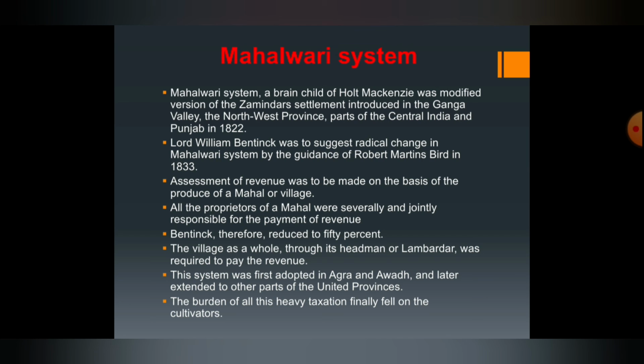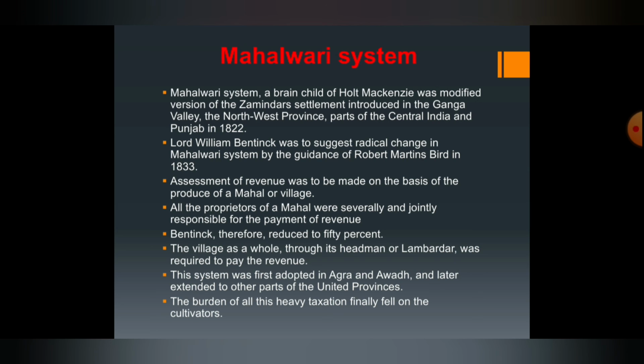The assessment of revenue was to be made on the basis of the produce of a mahal or village. All the proprietors of a mahal were severally and jointly responsible for the payment of revenue. Initially, the state share was fixed at two-thirds of the gross produce. Bentinck therefore reduced it to 50%.